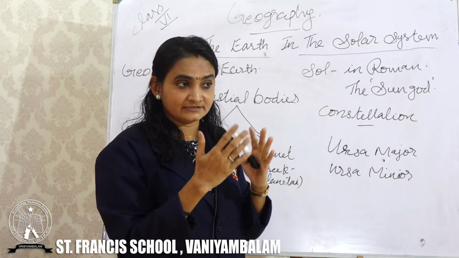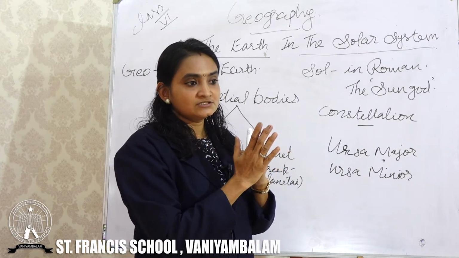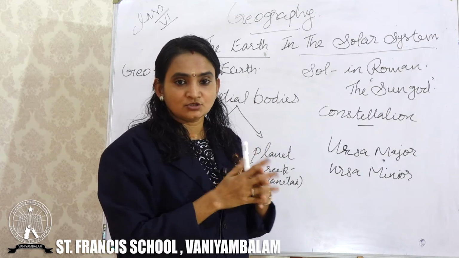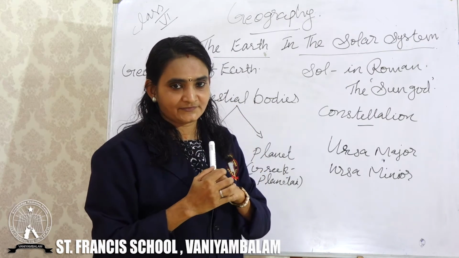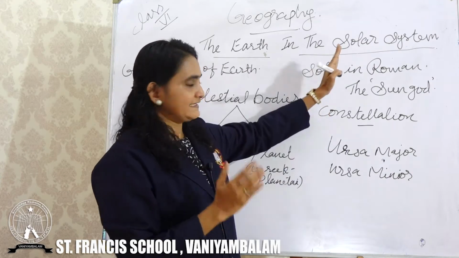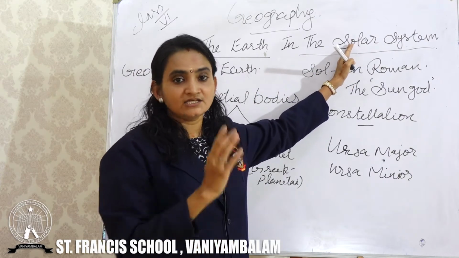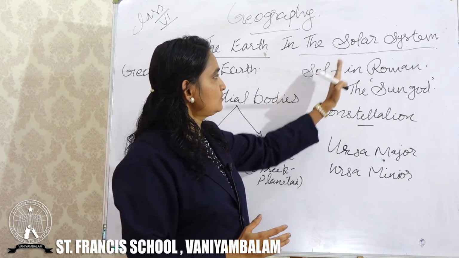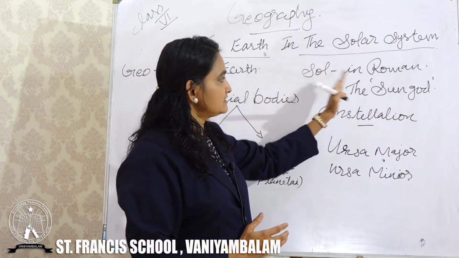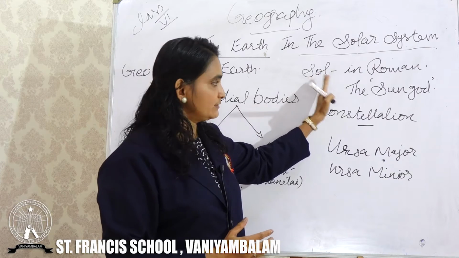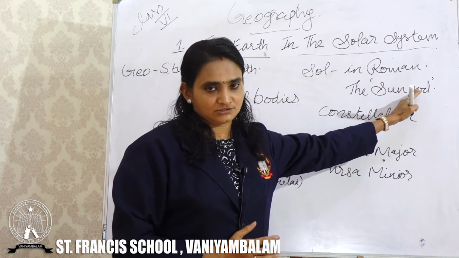You may be hearing of solar energy, solar heater, solar torch, and so on, isn't it? These relate to the energy created with the help of the sun's heat.